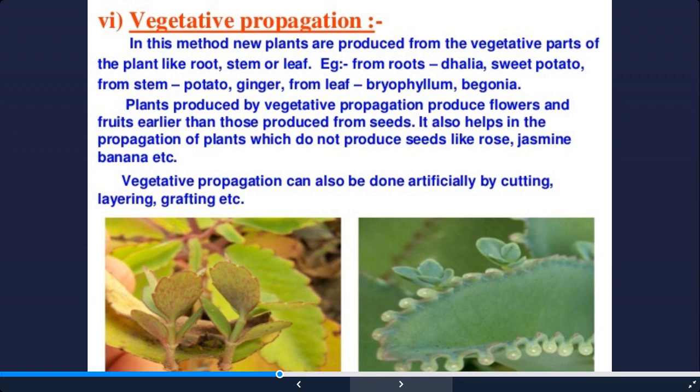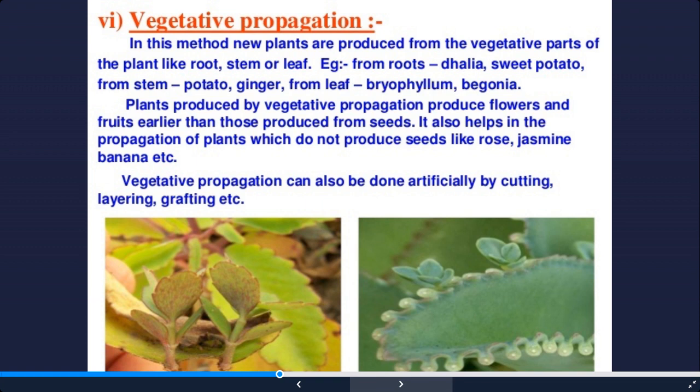Now plants produced by vegetative propagation have some advantages. What are the advantages? They produce flowers and fruits earlier than those plants which are produced from seeds. Now the genetic makeup of the plants which are produced by vegetative propagation is exactly like the parent plant.